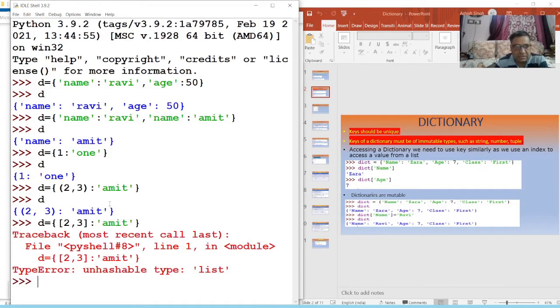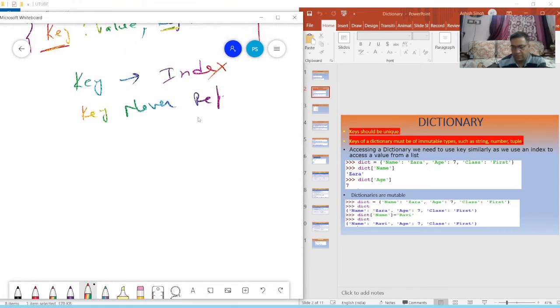So dictionary will not create it because a key should be unique and a key of the dictionary should always be immutable in nature. So okay children, when we make a key, keep two things in mind: key should be unique.